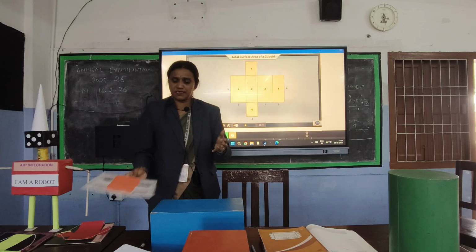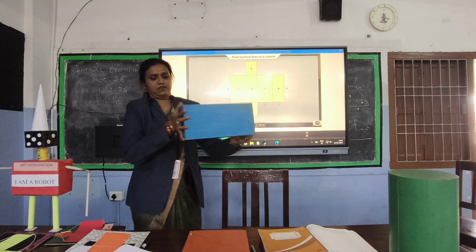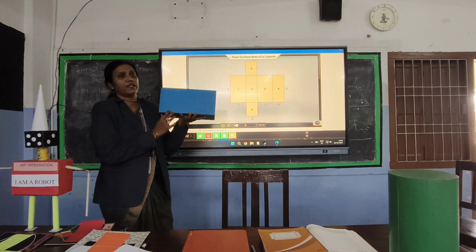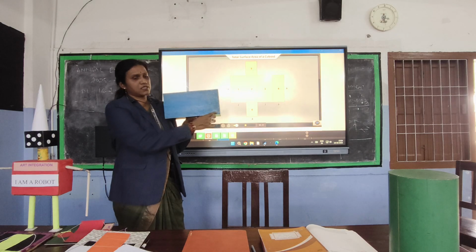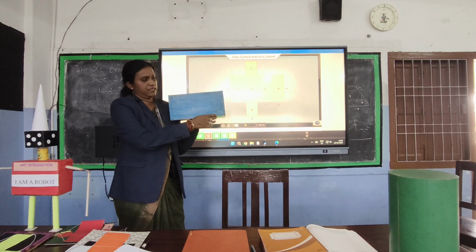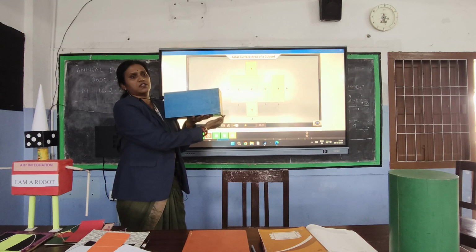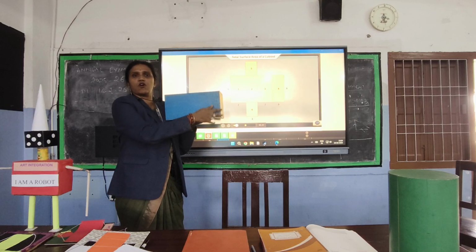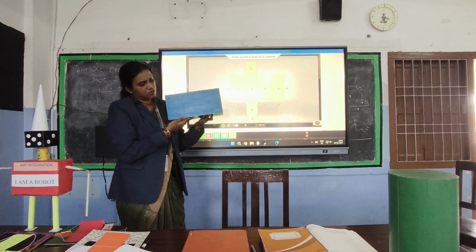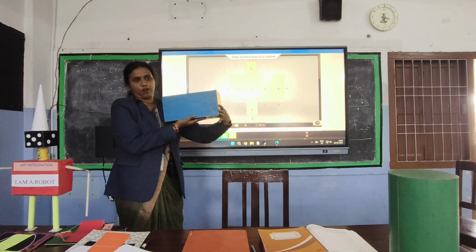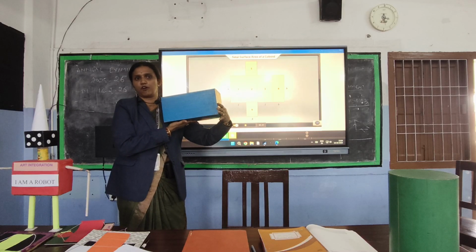Now let us see the area of each face. This is the length. This is the breadth. And this is the height. So what is the area of the bottom?